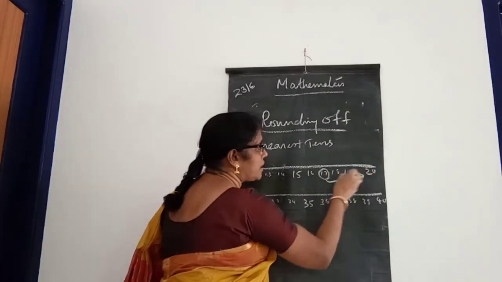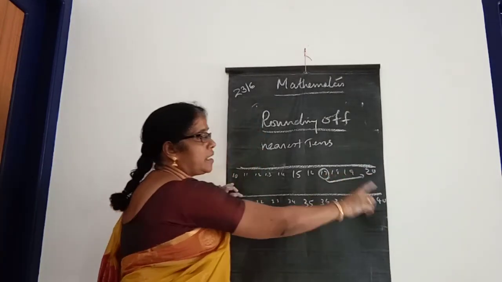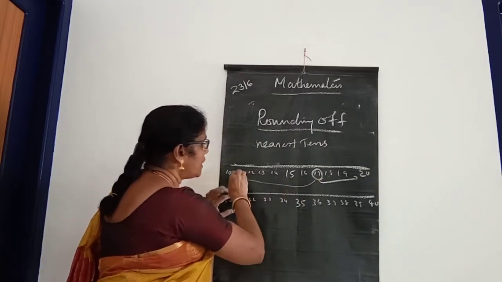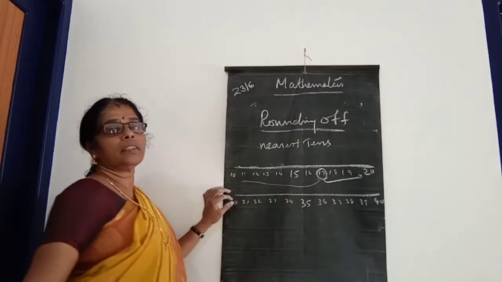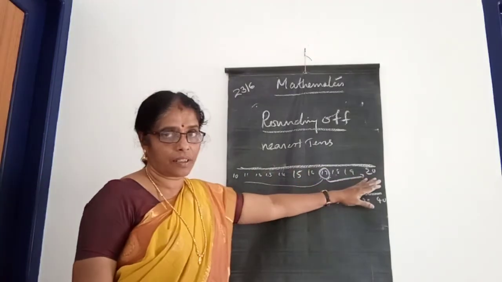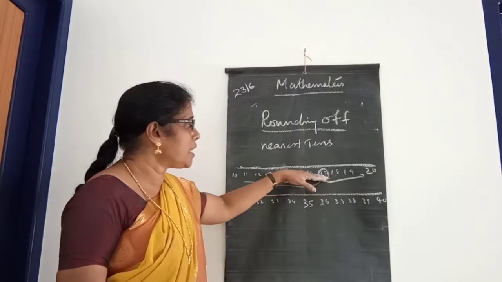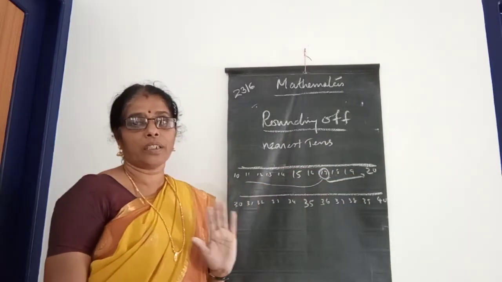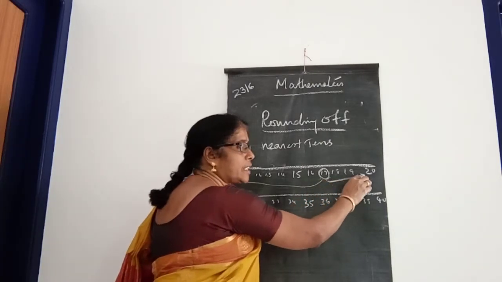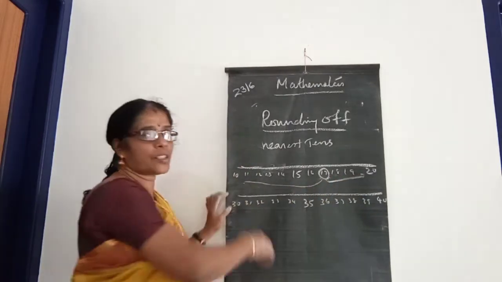That is better, isn't it? It is 3 digits away here, 18, 19, 20. But if this 17 goes to 10, that means 7 digits distance. Here it is 3 digits distance. So the nearest tens for 17 is 20. That 17 can go here, which is better than 10.